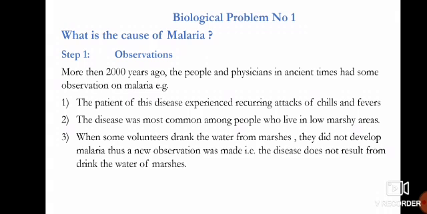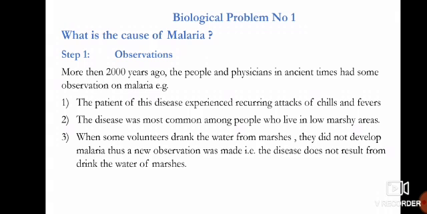So the first question comes: what is the cause of malaria, which was a very serious, dangerous disease in previous times? Now different observations take place. More than 2000 years ago, the people and physicians in ancient time made some observations on malaria. The patients of this disease experienced recurring attacks of chills and fevers, which means they had high temperature, and the disease was most common among people who lived in low marshy areas.